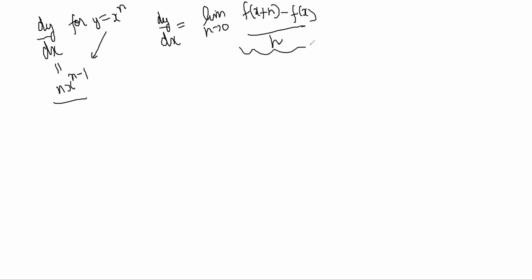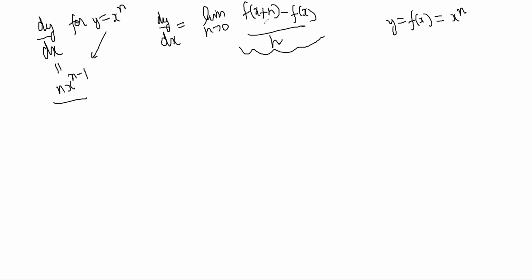This is just the slope of the chord, and you are bringing the 2 points very close to each other, so it becomes the slope of the tangent. So y is equal to f of x, which is x power n.